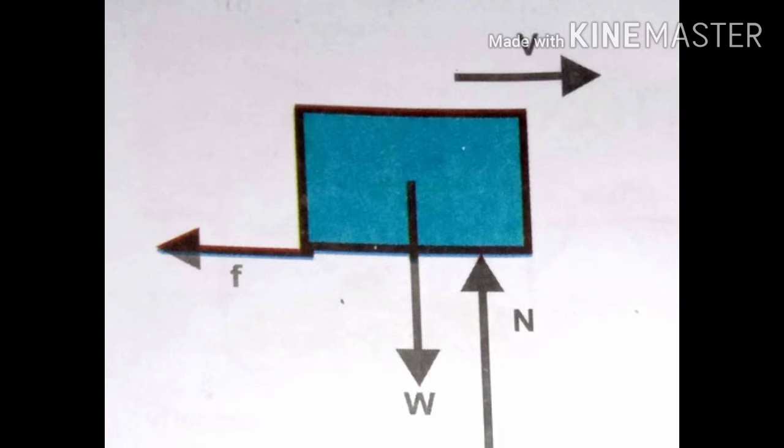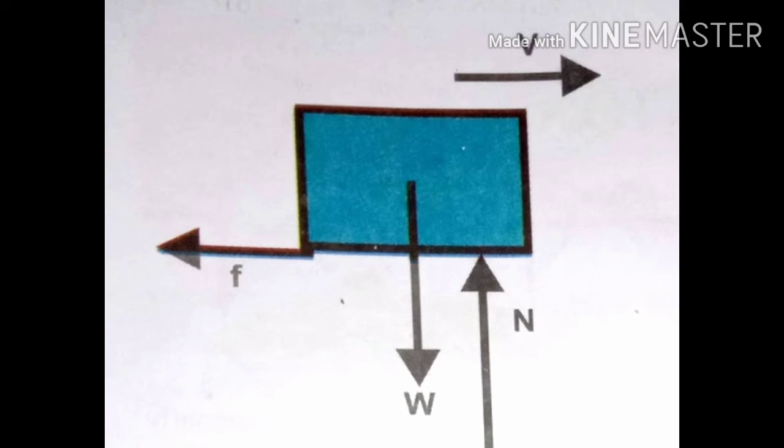When you push the book, the book acquires some velocity, that is acceleration. After some time the book gradually decreases its speed, so that is a deceleration. So what are the forces acting on the book in the horizontal direction? What is the net force acting on the book in the horizontal direction?